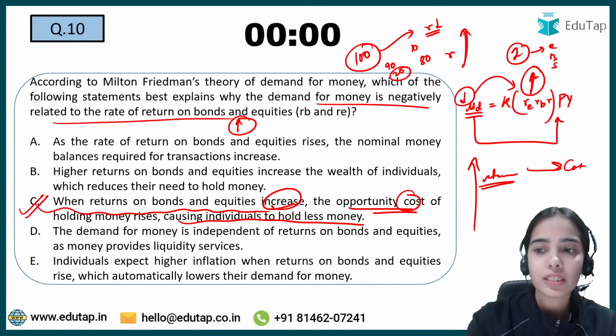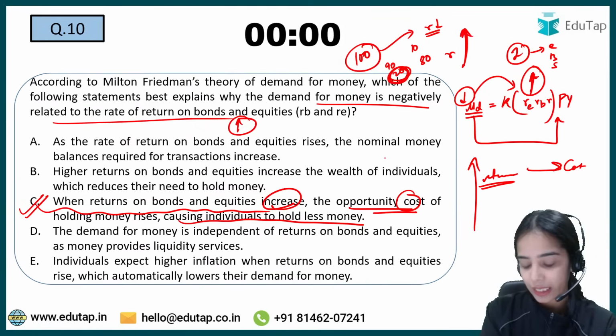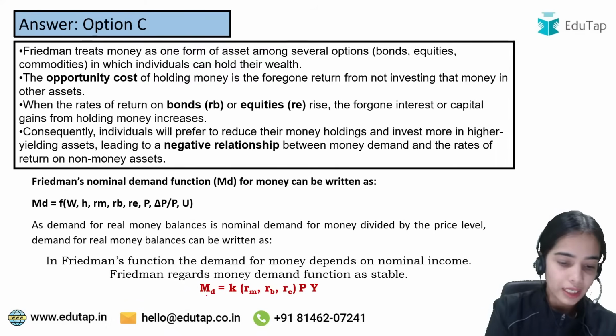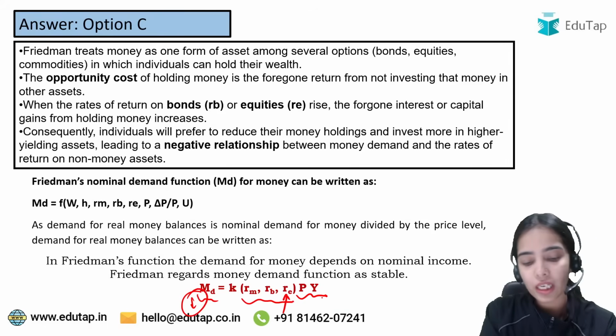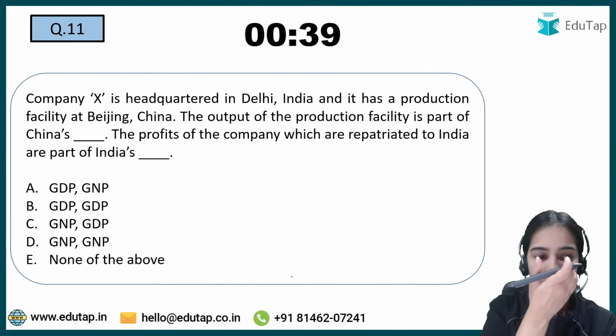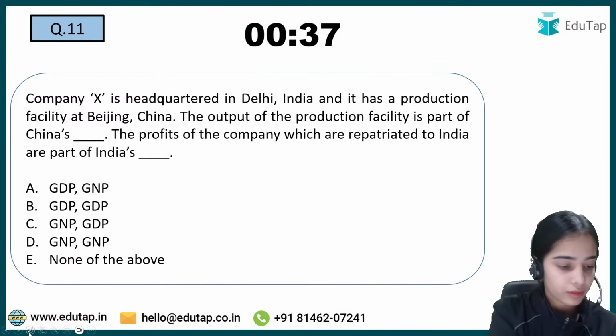So when the returns are high, you will hold less money. That is the idea: demand for money depends upon the nominal income, but it also depends upon the returns. When the returns are high, you will want to hold less money from your nominal income. Now, coming to the next question.